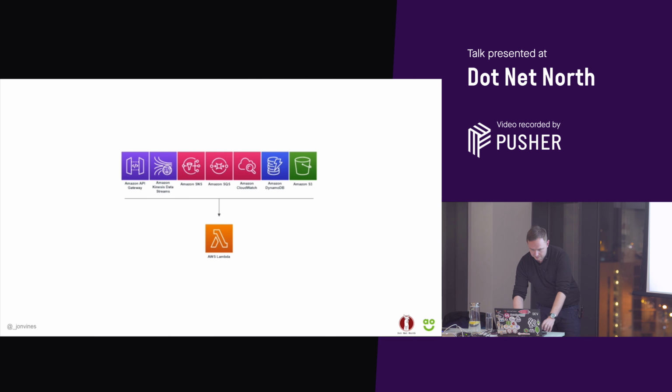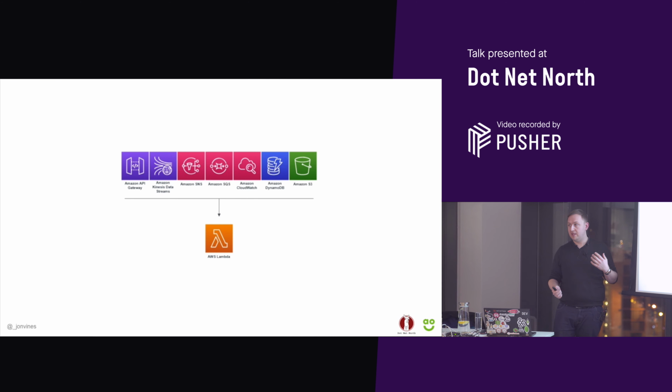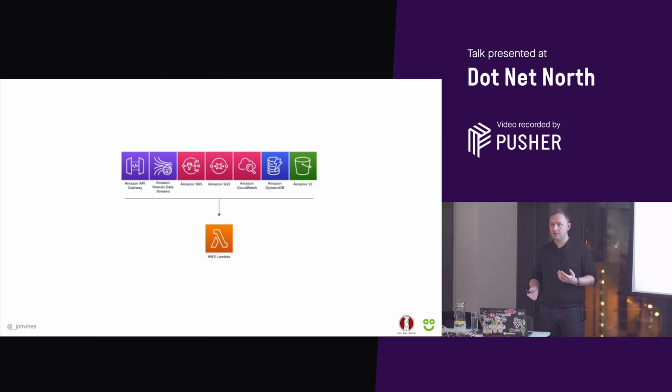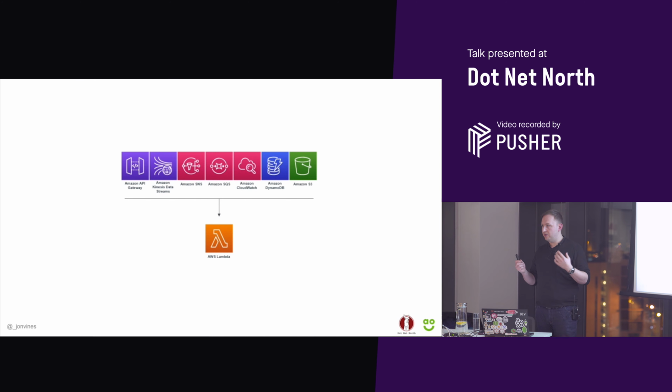So if I just switch back very quickly, our functions become useful when they're triggered by something. In AWS, that's probably the most mature of the serverless offerings at the moment, and that's because they've got 47 different triggers that can trigger a Lambda to go and run something. On this slide here, we've got API Gateway, Kinesis Streams, SNS, SQS, CloudWatch, DynamoDB, S3. There are many, many more. But basically when an action happens, it triggers the Lambda and we can do something off the back of that happening.